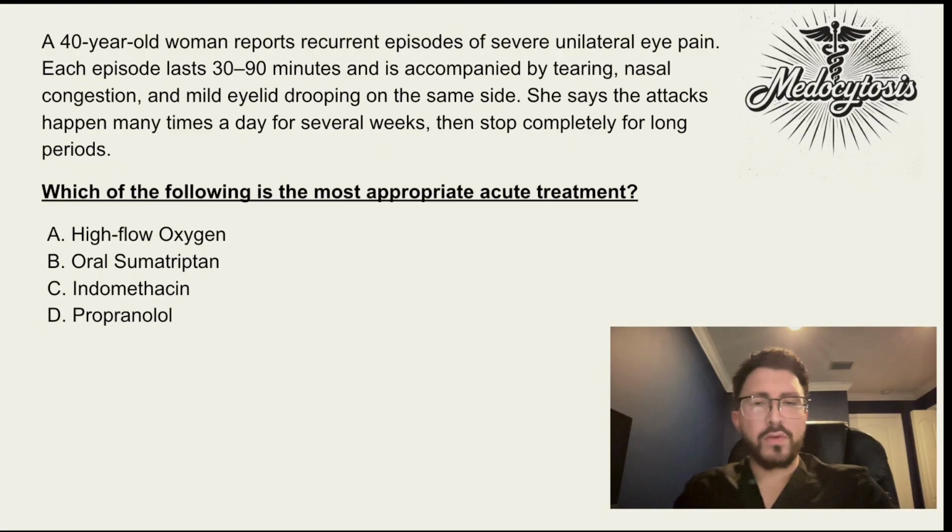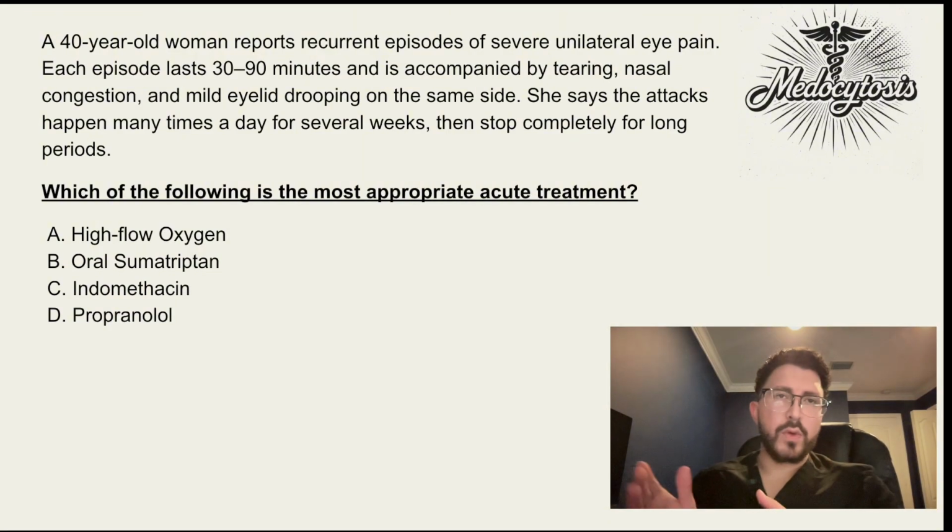A 40-year-old woman reports recurrent episodes of severe unilateral eye pain. Each episode lasts 30 to 90 minutes and is accompanied by tearing, nasal congestion, and mild eyelid drooping on the same side. She says the attacks happen many times a day for several weeks, then stop completely for long periods of time. Which of the following is the most appropriate acute treatment for this patient?